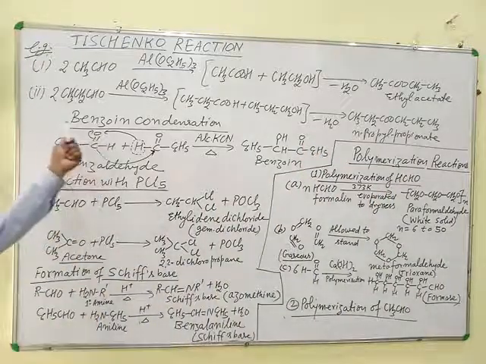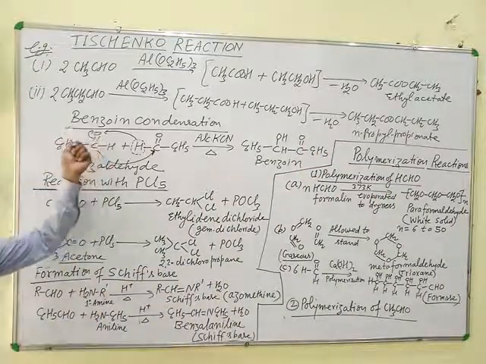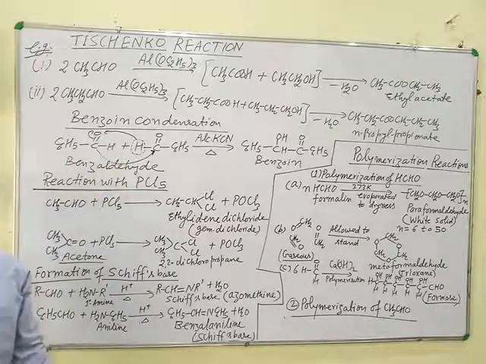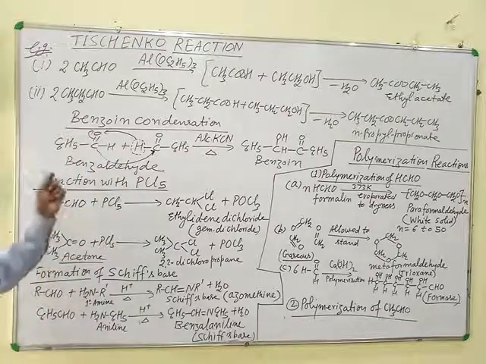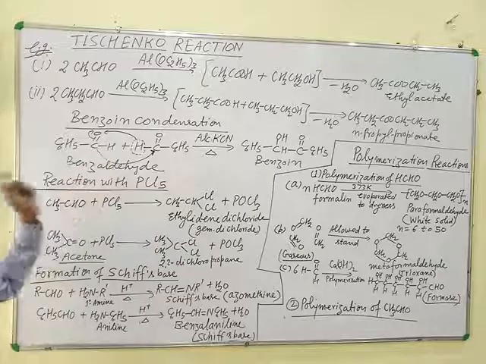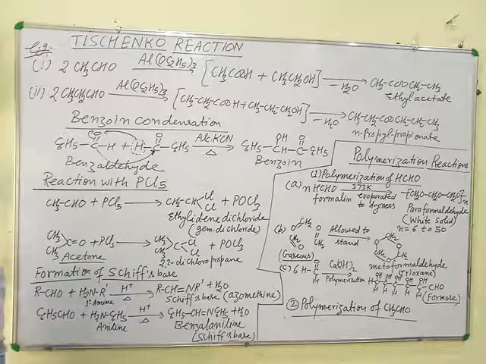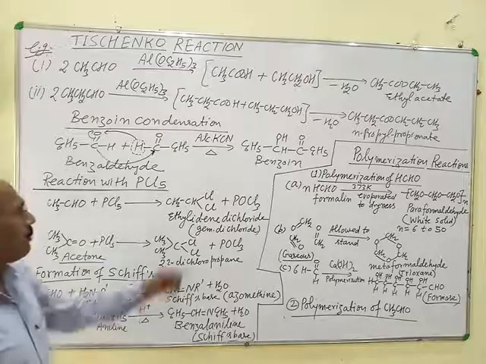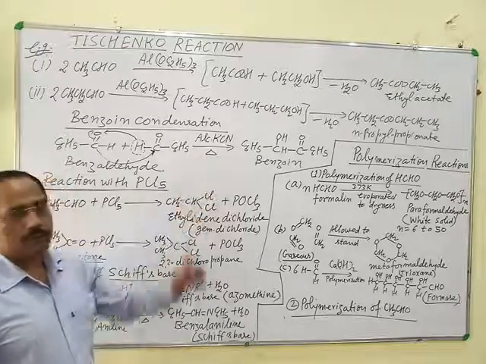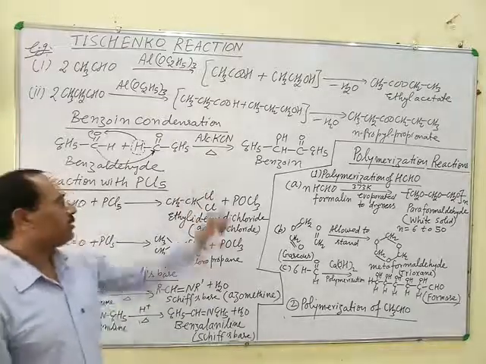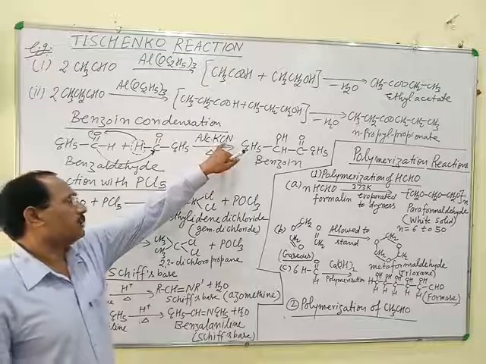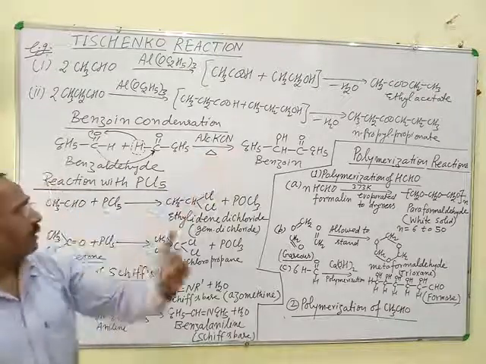Next reaction is a very important reaction known as benzoin condensation. In this reaction, two molecules of benzaldehyde condense together in presence of alcoholic potassium cyanide. Presence of alcoholic potassium cyanide is the identification of this reaction.